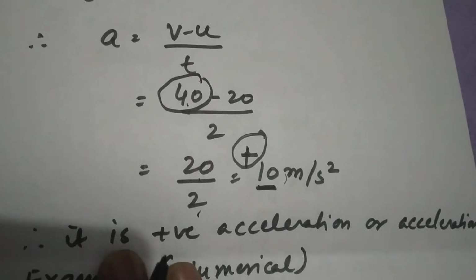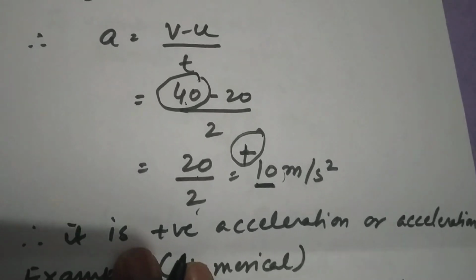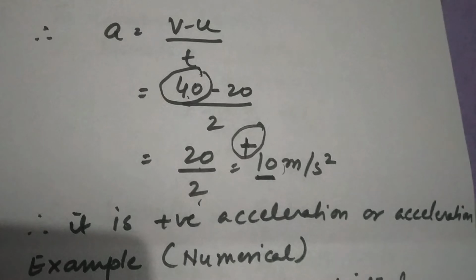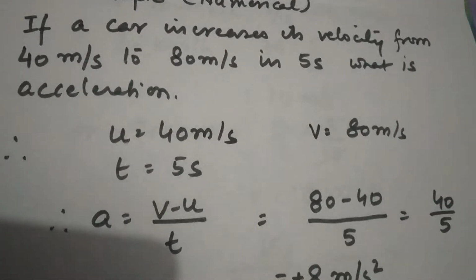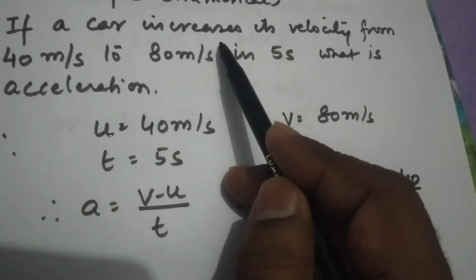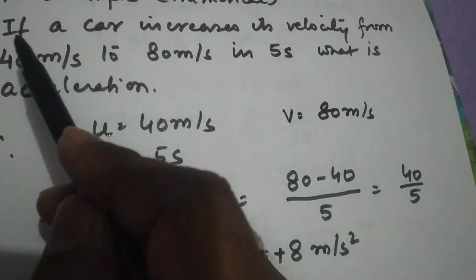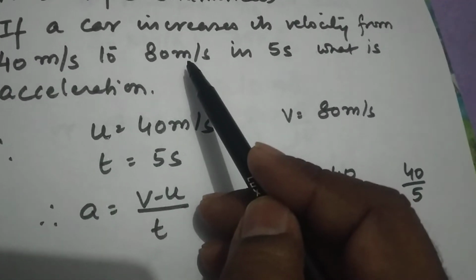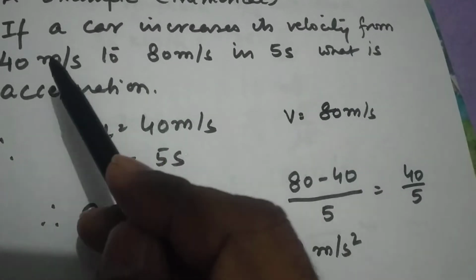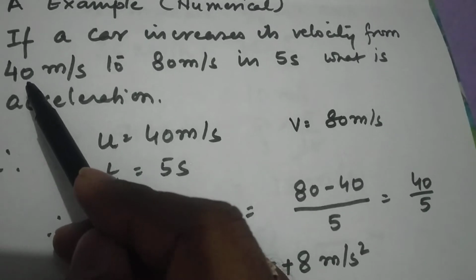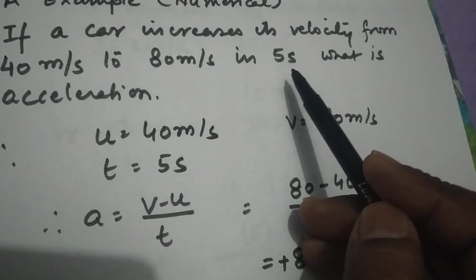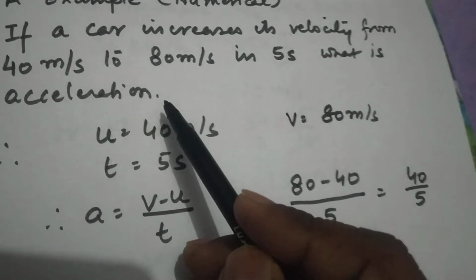I am taking a very small numerical to understand how the value of acceleration can be found. If a car increases its velocity from 40 to 80, please understand the language, in 5 seconds, what will be the acceleration?